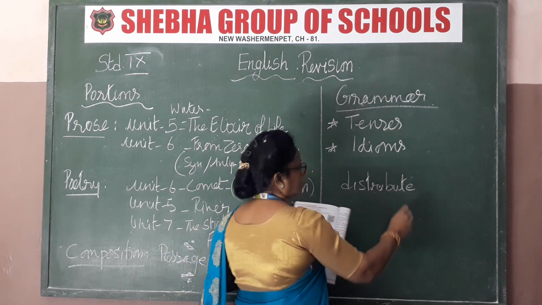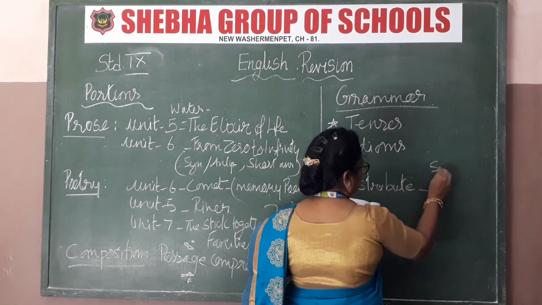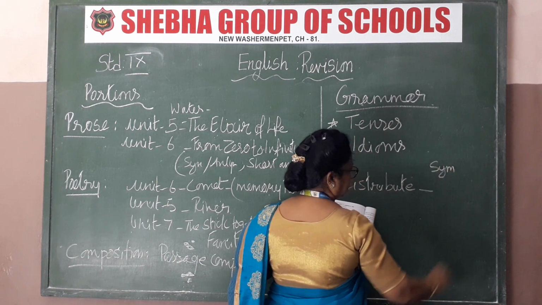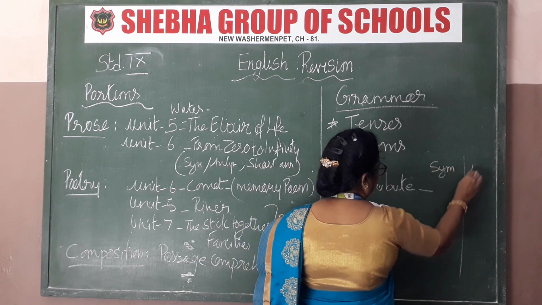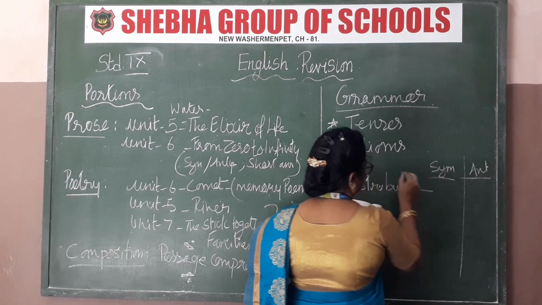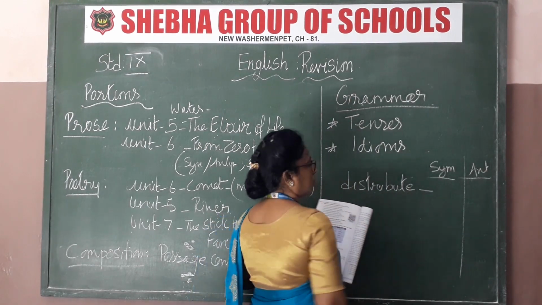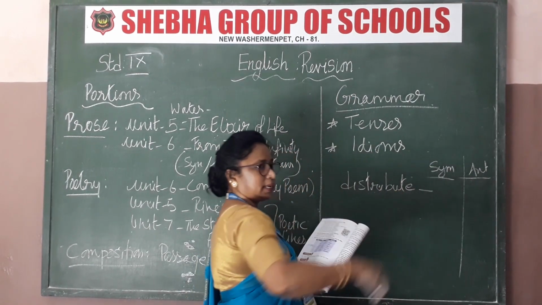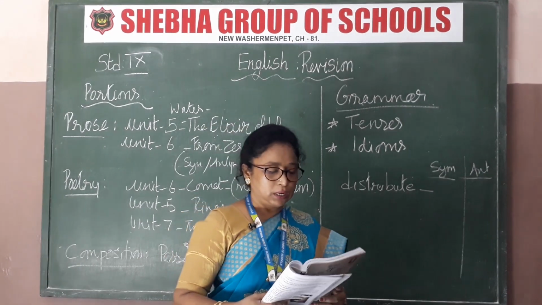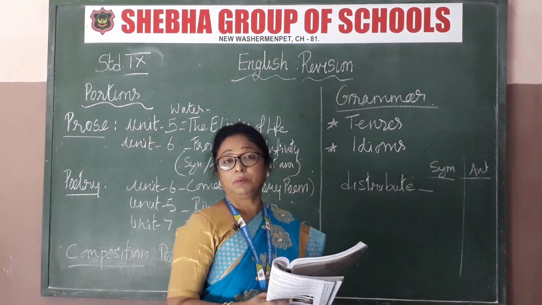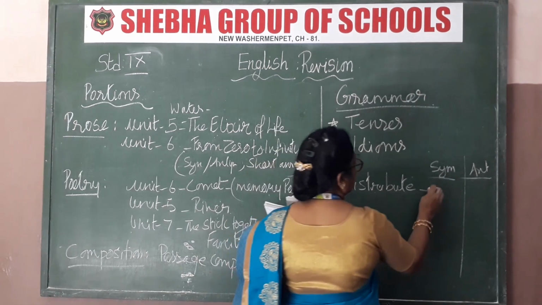Then the synonym is given to you. Make a column, synonym and then antonym. Okay, the word will be given. So distribute is the word. There will be a match, like you have to match the following. The meaning of distribute is circulate.